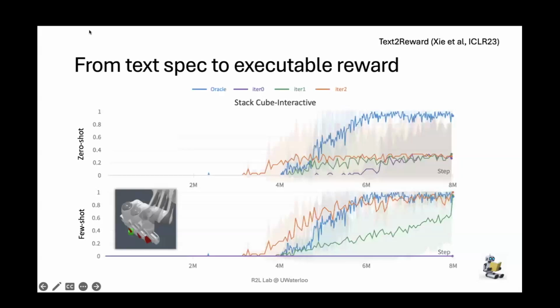Empirically, we have results on challenging tasks in manipulation. This is a specific one called Stack Cube Interactive. Here you see the top tab is zero-shot performance. Let's just look at the few-shot performance. Again, the blue curve is Oracle reward function. The first time we do text reward, we get flat performance. That's the purple line. Once we show the behavior to a human, they update with feedback. We update the reward function and train on it. We have the green curve after 2 iterations of text reward. And then after 3 iterations, we have the orange curve, which is now at Oracle level performance.